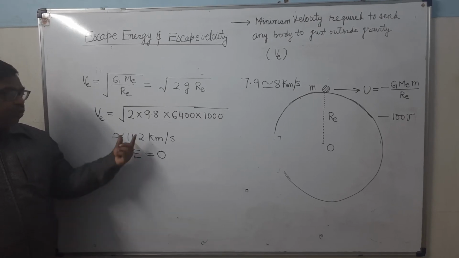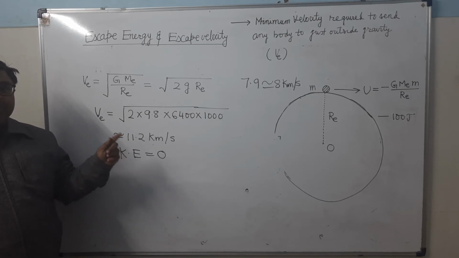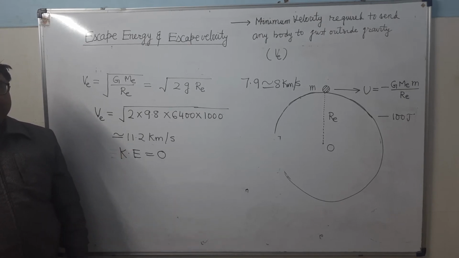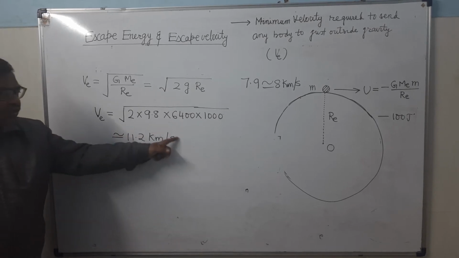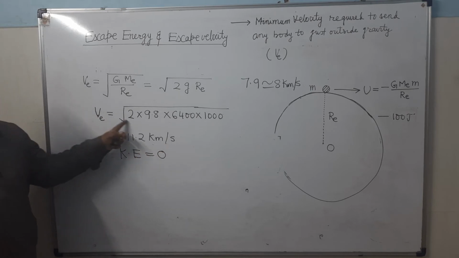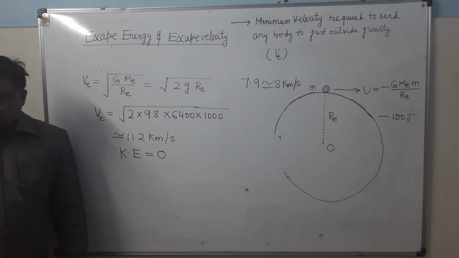But suppose you throw the body with a velocity of 15 km per second, then what will happen? The body will reach outside the Earth's gravity, but its kinetic energy will not be 0. Still it will have some kinetic energy. It's clear? So this is the value of escape velocity for any body to be sent outside the Earth's gravity.